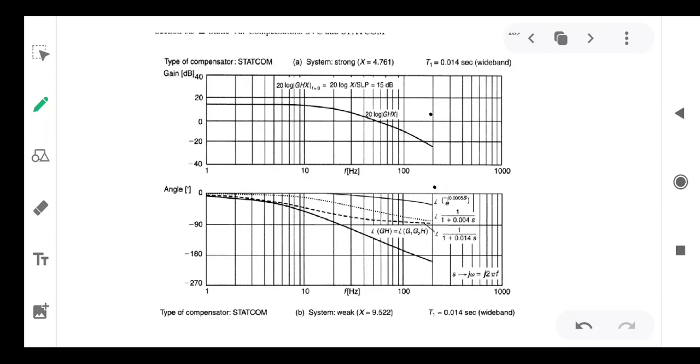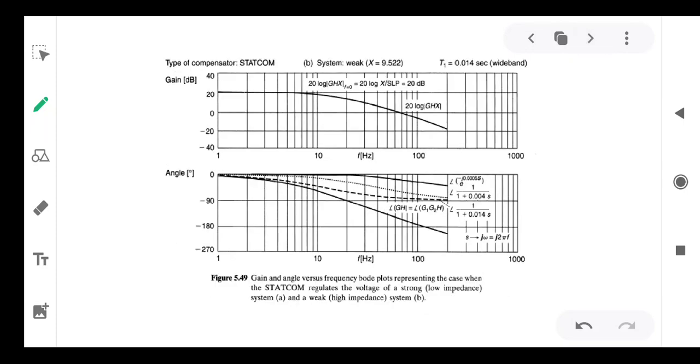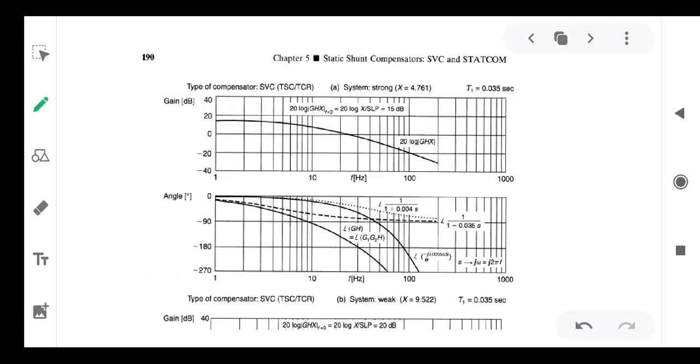So by taking x as a very high value, it is for a weak system. For all the systems, the STATCOM response is much more superior to that of the SVC. TSC response is weaker. This is for the strong system SVC response.